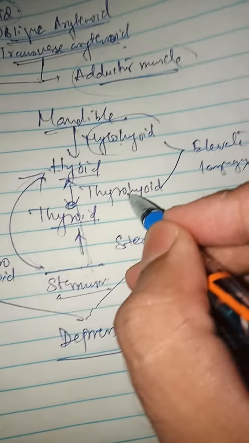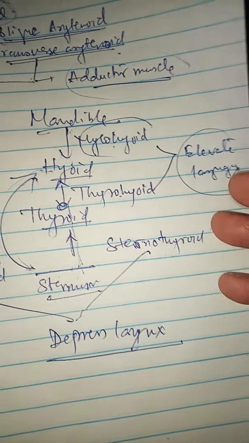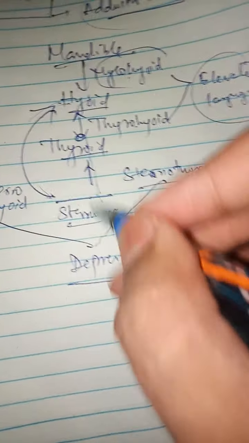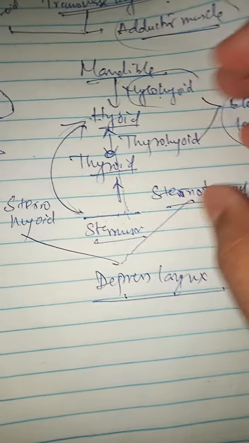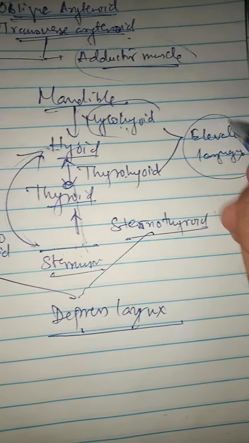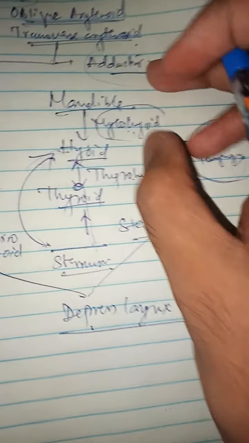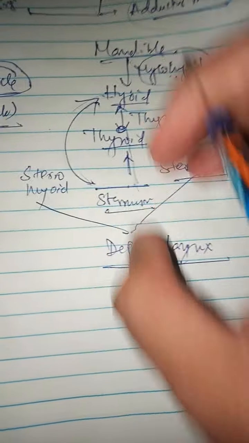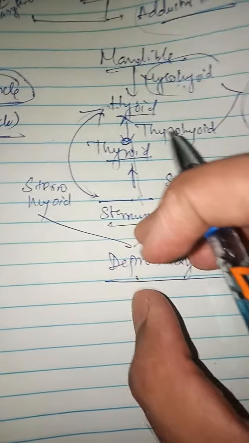The mylohyoid and thyrohyoid muscles elevate the larynx, because if these contract, the larynx will be elevated. And if the sternohyoid and sternothyroid muscles contract, the larynx will be depressed.